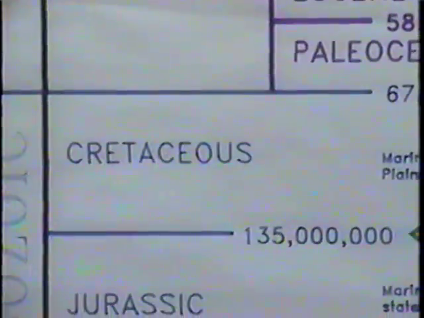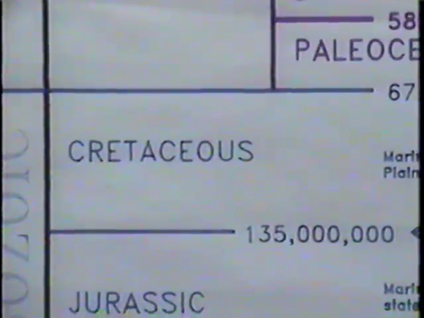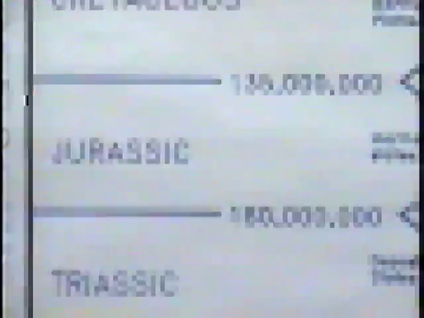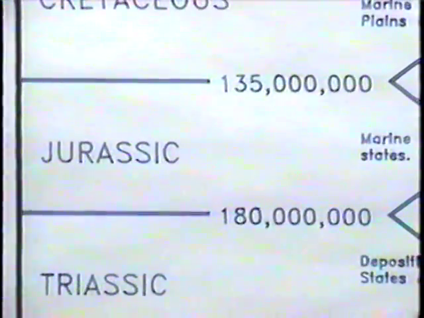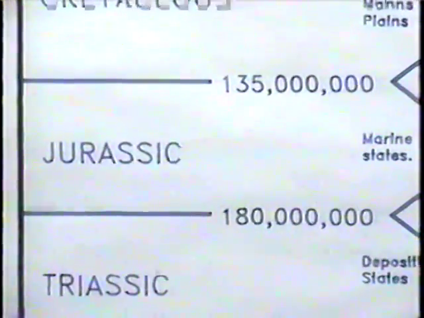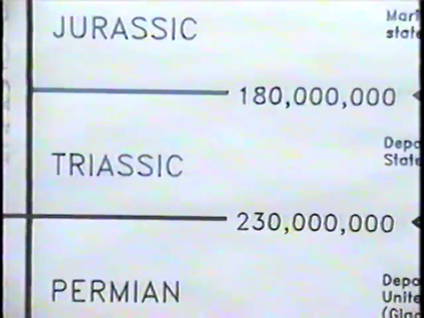The Mesozoic is made up of 3 subdivisions, which are called periods, the youngest of which is the Cretaceous. The middle one is the Jurassic period of Jurassic Park. The oldest period of the Mesozoic era is the Triassic period.